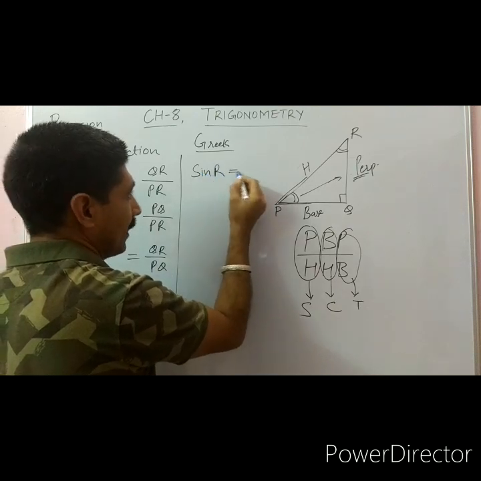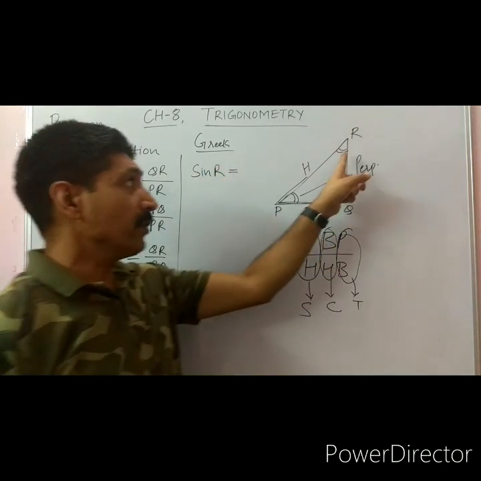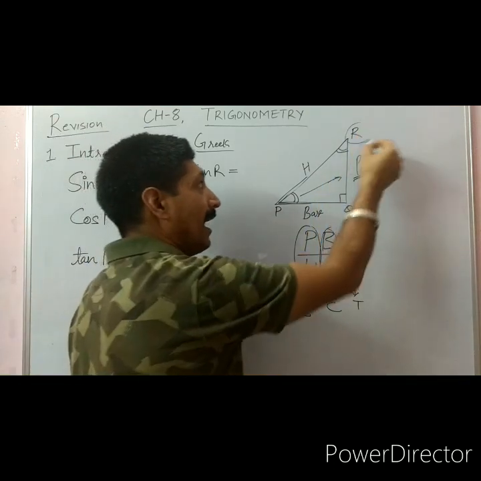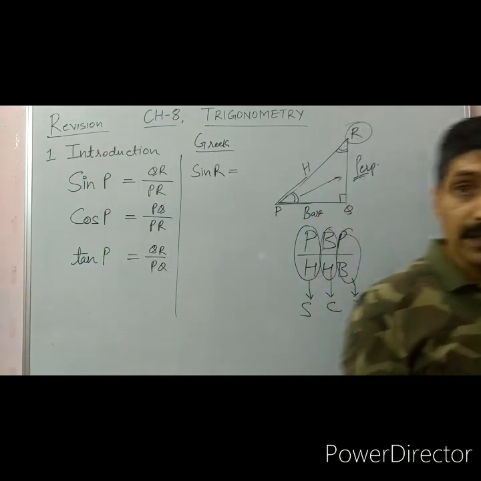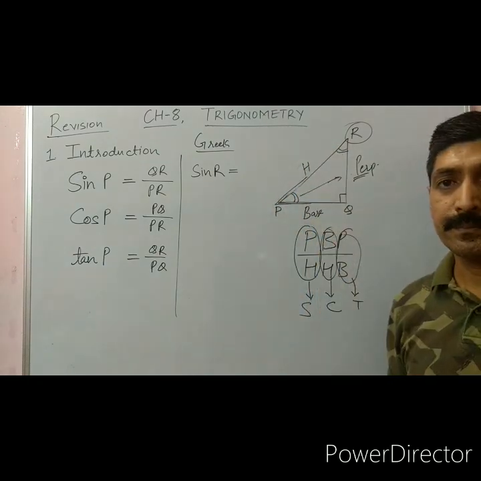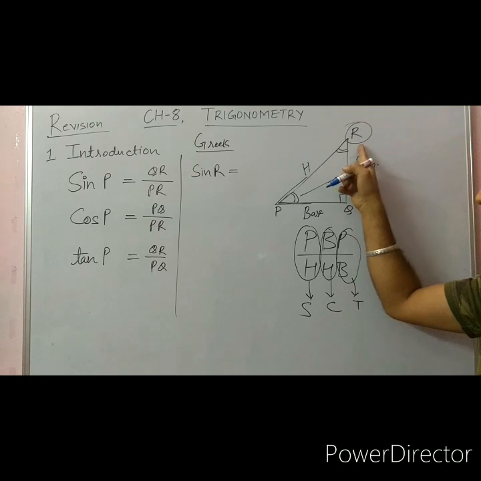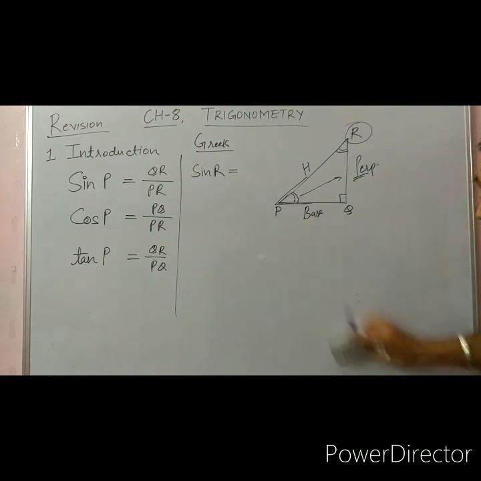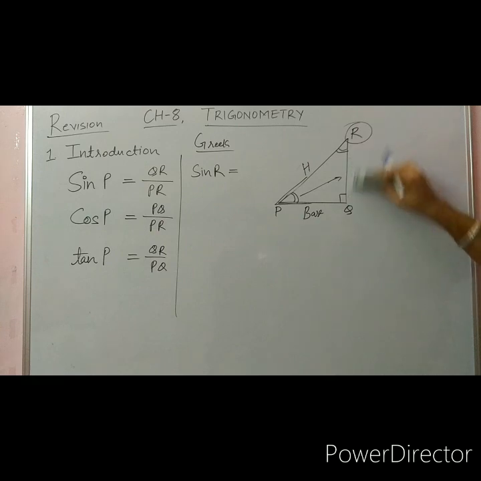If I am going for sine of R, now when I am talking about angle R, the hypotenuse remains the same, but the base and the perpendicular will change.